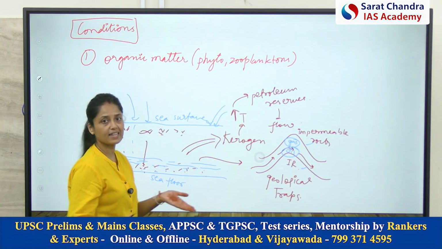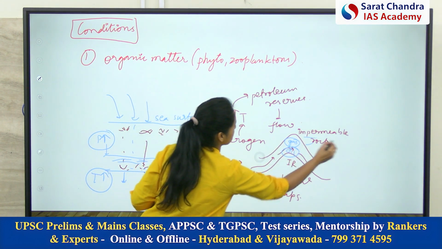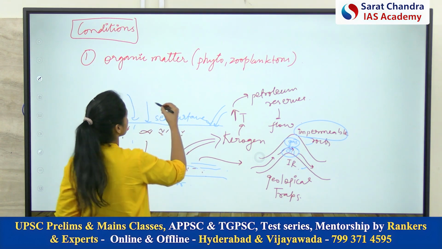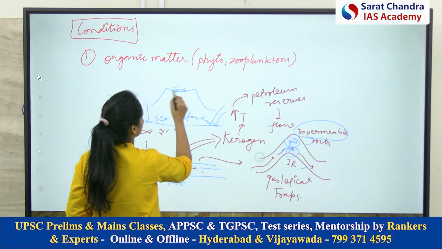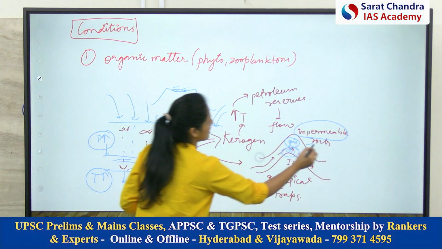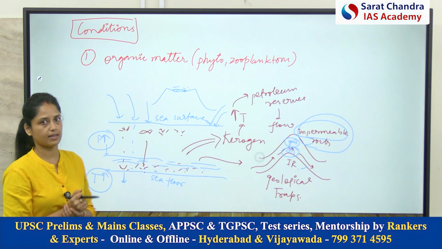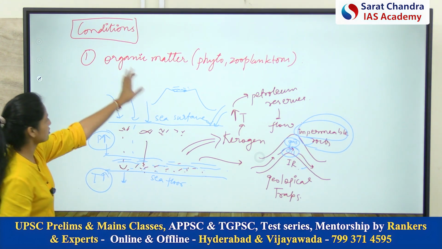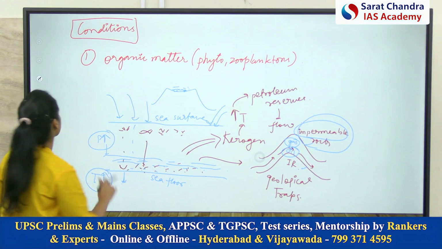In some places on the earth, because of the absence of these impermeable rocks, you can see oil floating on the Earth's surface, because there is no cap rock, no impermeable rock to hold the oil or gas inside. So the first condition is the presence of organic matter, and we have discussed the mechanism.